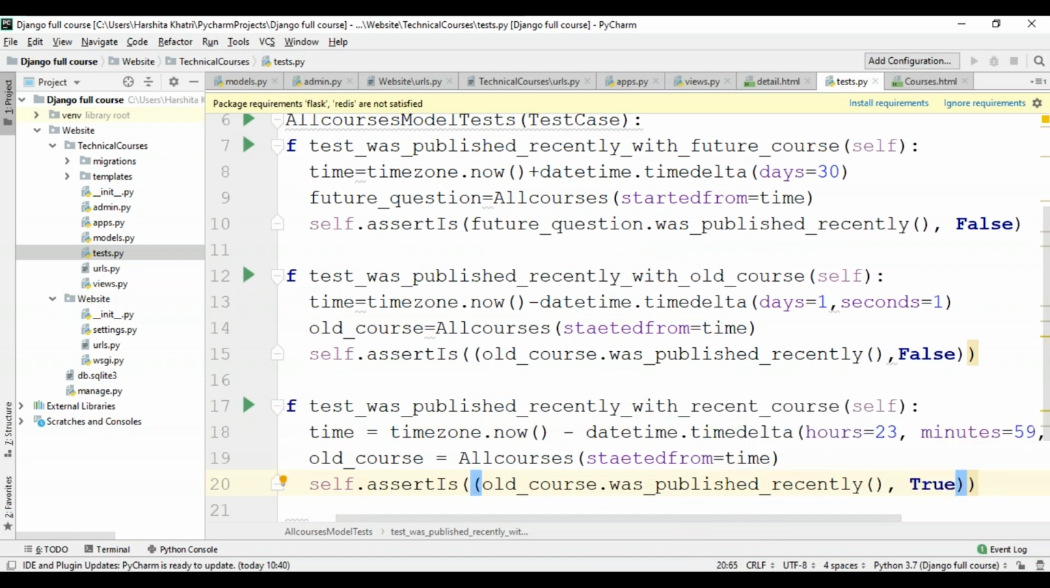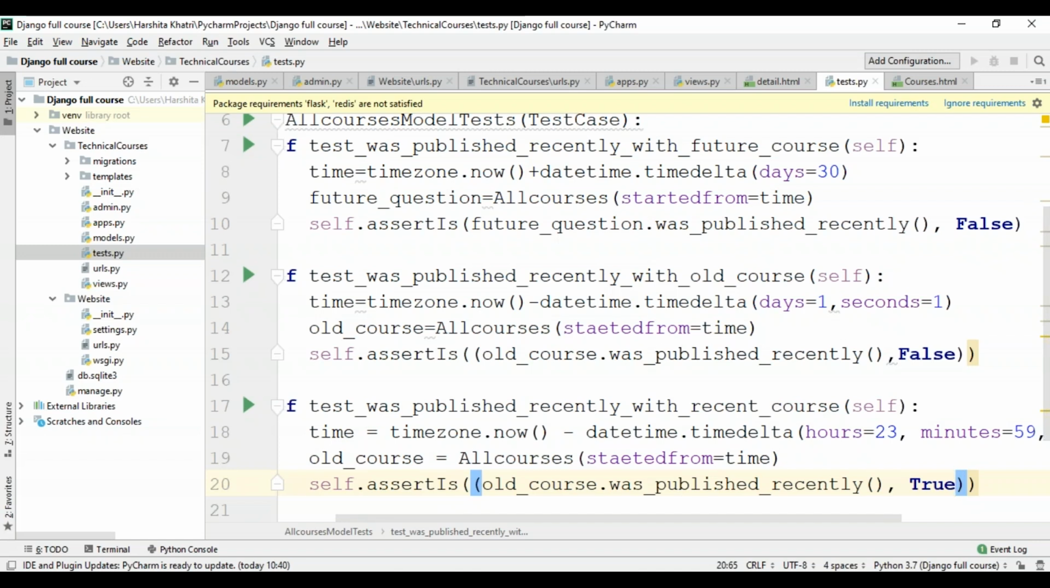So basically, what's going to happen over here is, if the course has been published within a day, it will return True. And if it's older, then it will return False. And if it's in the future also, it's going to return False. Okay, so I hope everyone's understood this. So basically, we have created 3 tests for all courses .was_published_recently method. And this will definitely return sensible values for past, recent, and future courses.